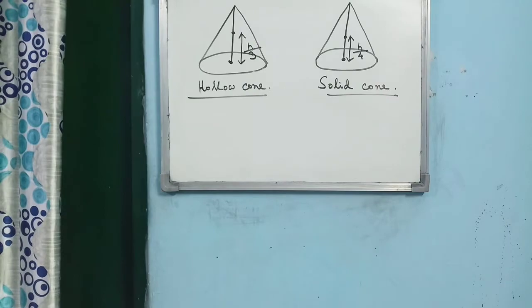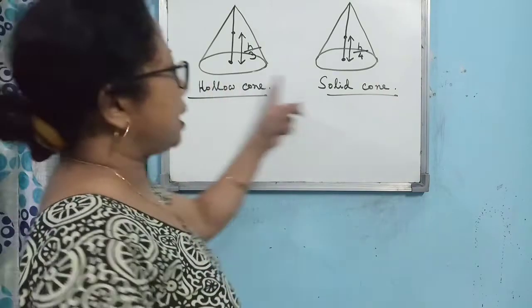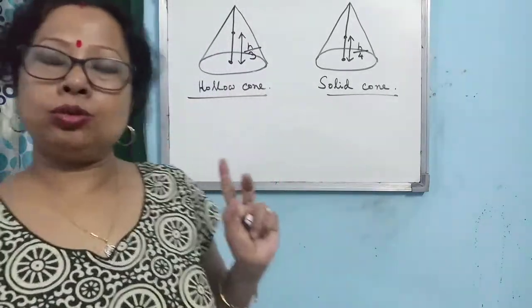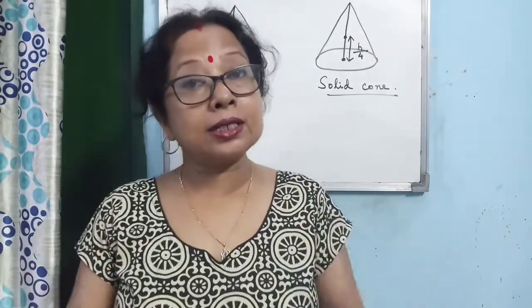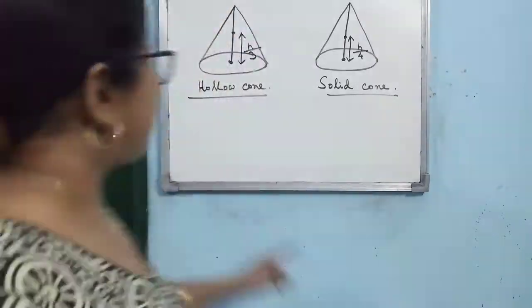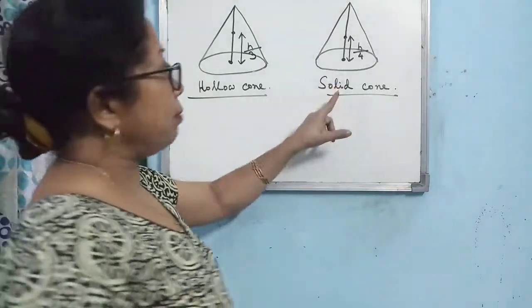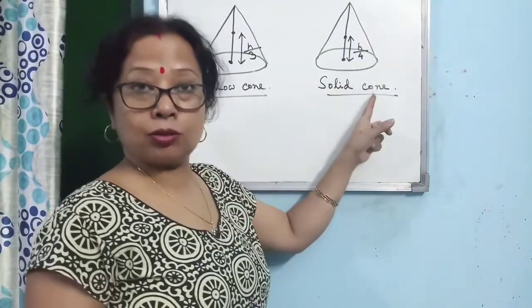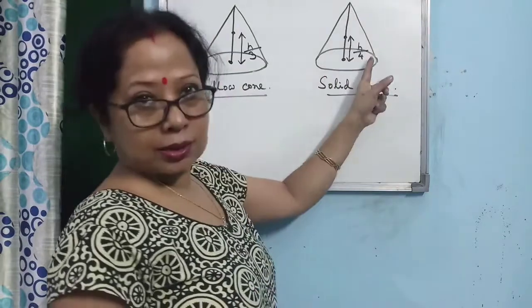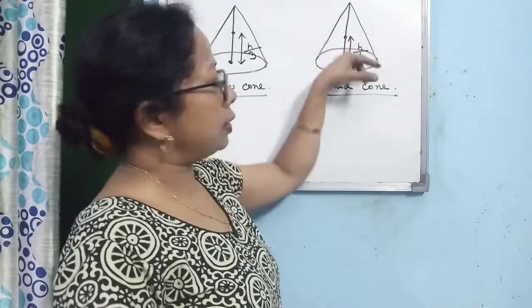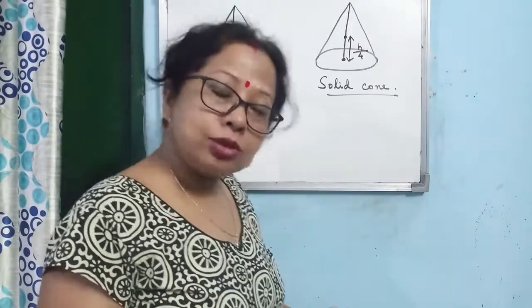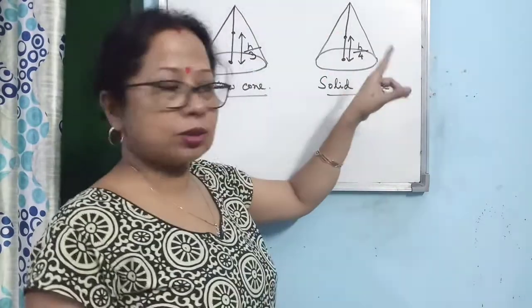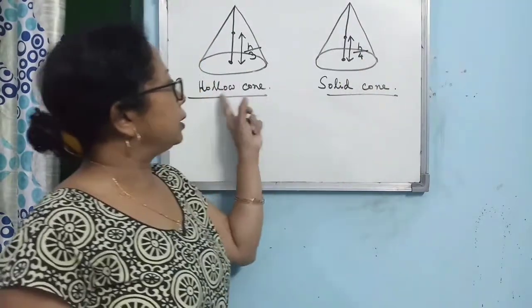Now the last example of a regular shaped object is the cone. Now there may be two types of cone, hollow cone and solid cone. Very simple to understand. Suppose you have taken one ice cream cone without ice cream, when you are considering the cone, then that is a hollow cone, and with ice cream you are considering the cone, then it is a solid cone. But remember that never do this, that it is filled up with ice cream and you have inverted it. Okay, if the ice cream is not melted, just you have taken it out from the fridge, then you can invert it, otherwise don't do so. This is the solid cone and this is the hollow cone.